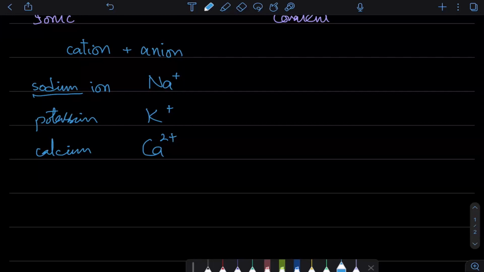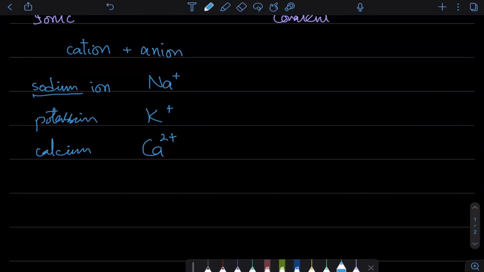That's it. The case will be different if I have transition metals. Transition metals make multiple kinds of ions. उनका कोई एक fixed ion नहीं होता है.